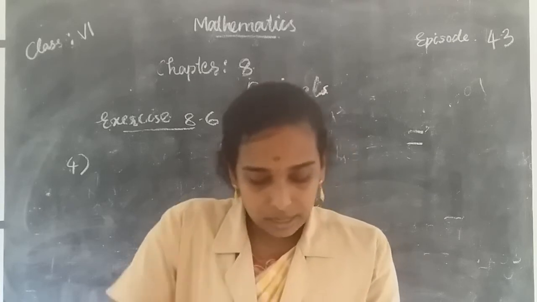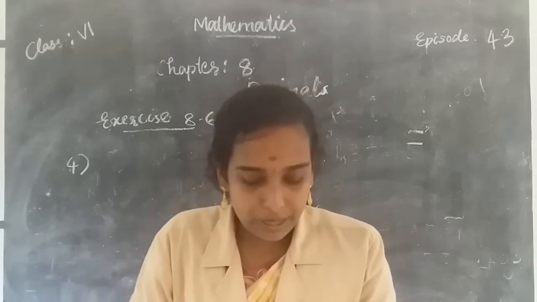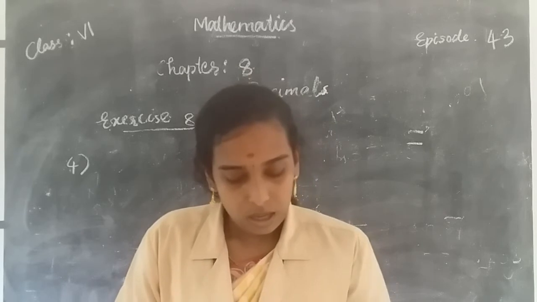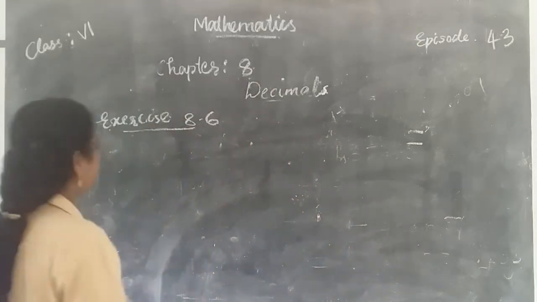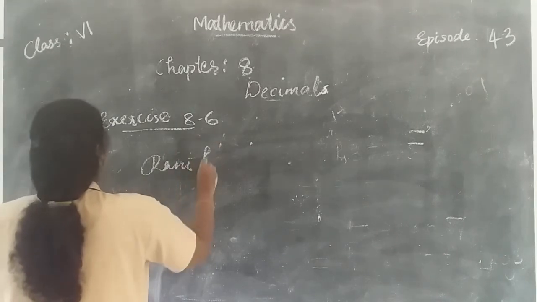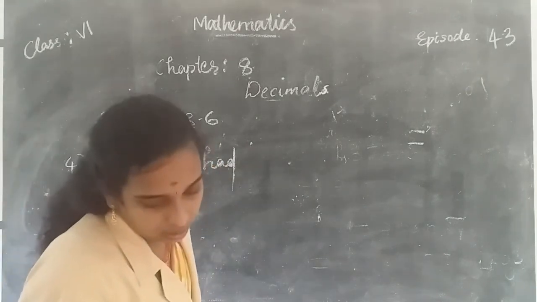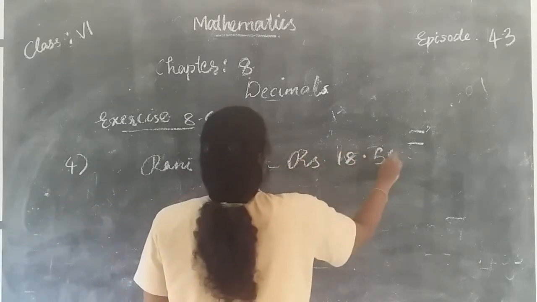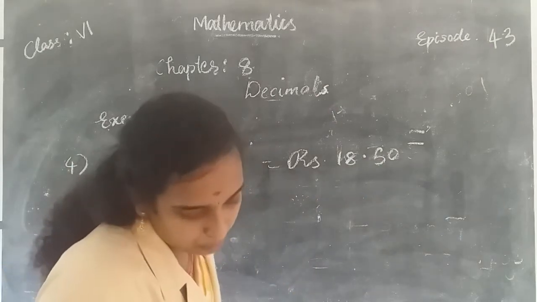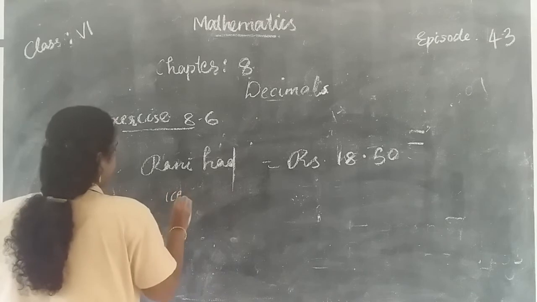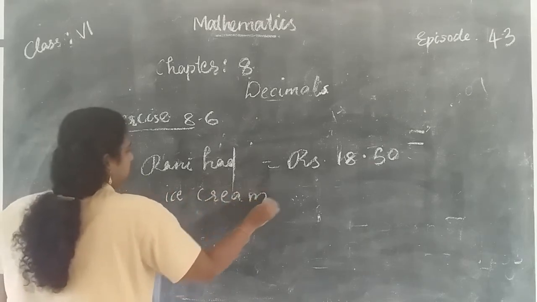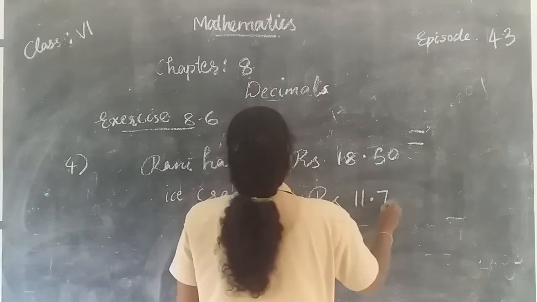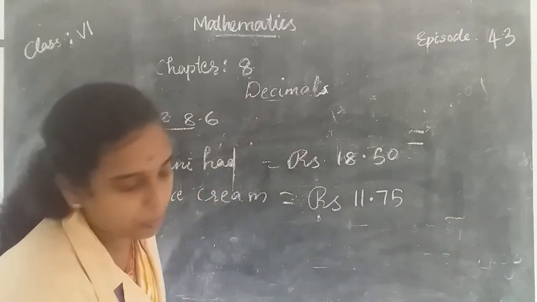So for finding the money she has now, we just subtract the price of the ice cream from the total money. So Rani had 18.50 rupees, and the price of ice cream is equal to 11.75 rupees, and we want to find the money left.